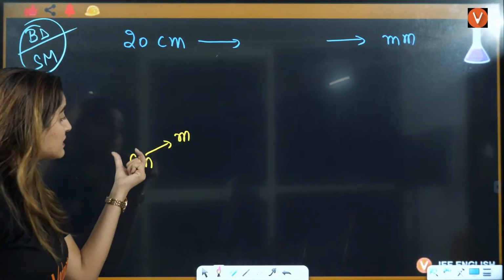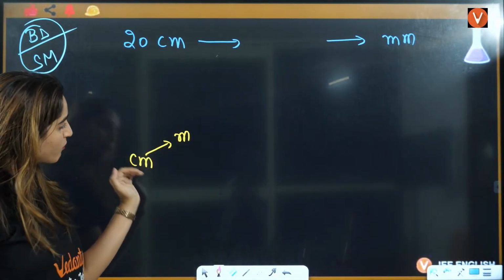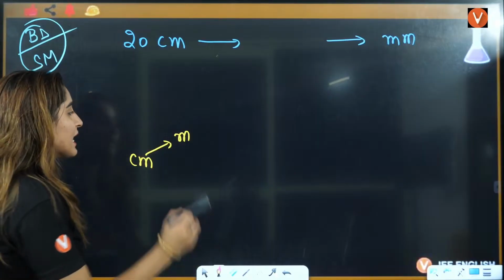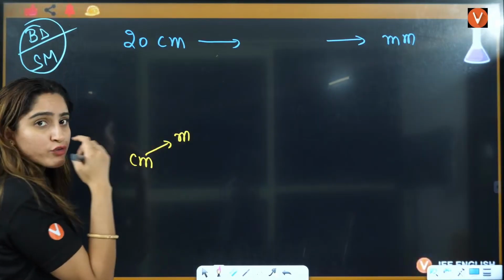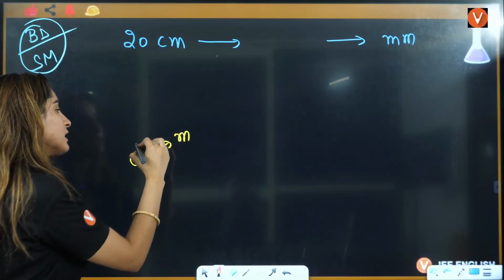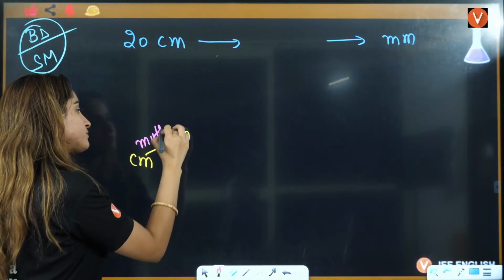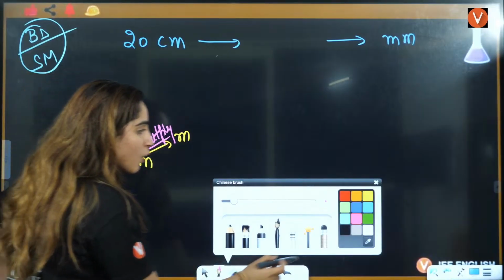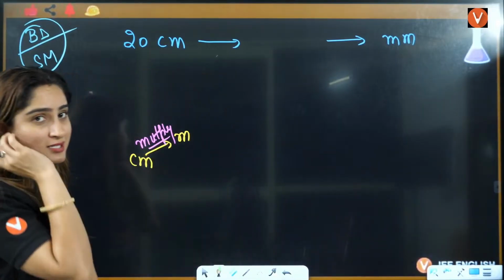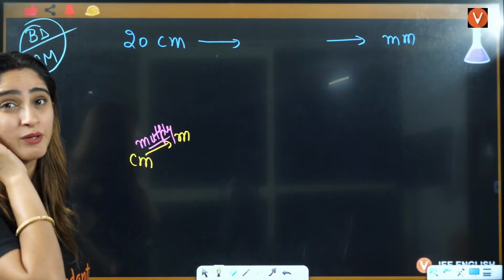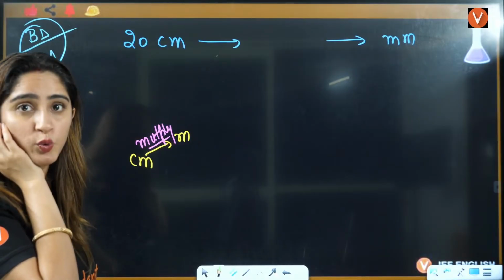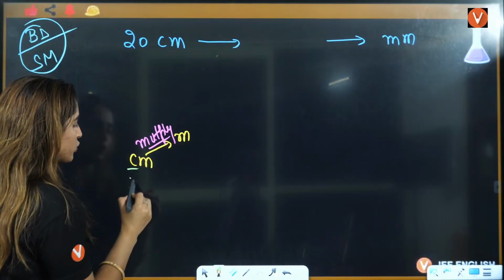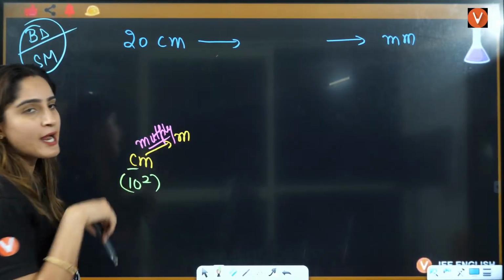Now, if something is going from smaller to bigger, you will have to multiply. Tell me what is the power here? Centi means 10 raised to power 2, so you'll have to multiply it with 10 raised to power 2.